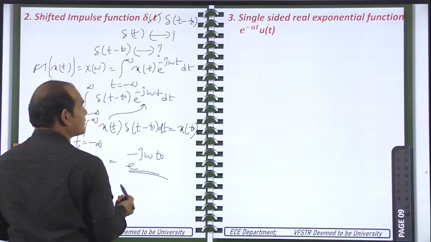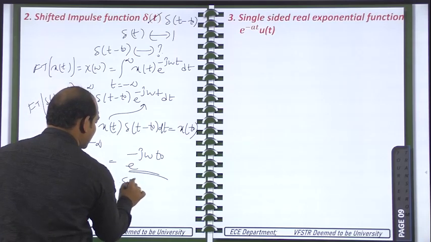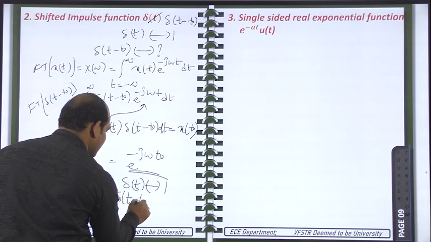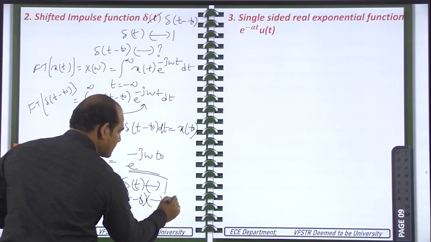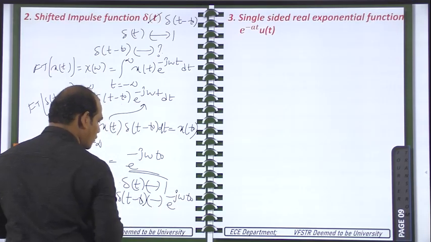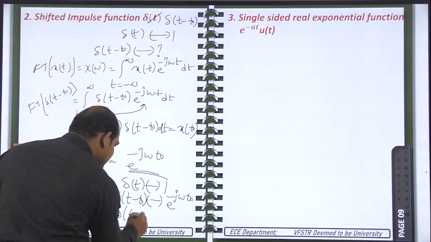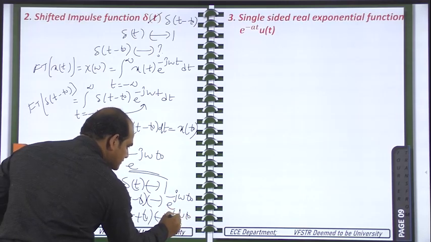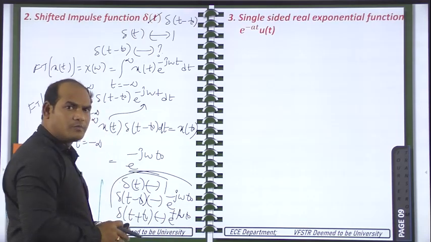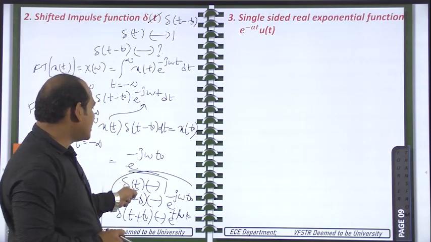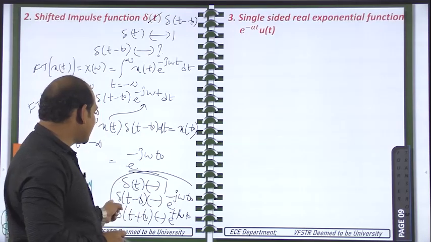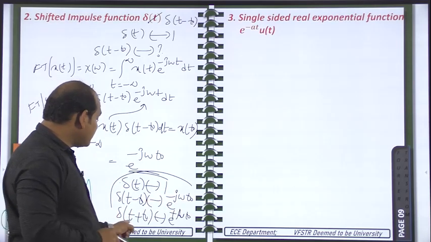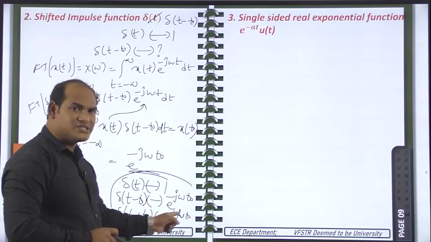So this is the Fourier transform. Del of t has the Fourier transform 1. Del of t minus t naught has the Fourier transform e power minus j omega t naught. Now you try for del of t plus t naught. If you try, you will get e power plus j omega t naught. These are the formulas you have to remember. By practice, you will get all these things. So del of t has the Fourier transform 1, del of t minus t naught has e power minus j omega t naught, and del of t plus t naught has e power plus j omega t naught.